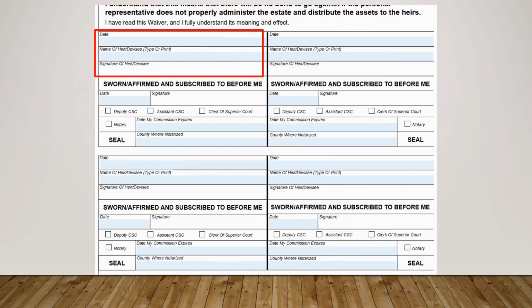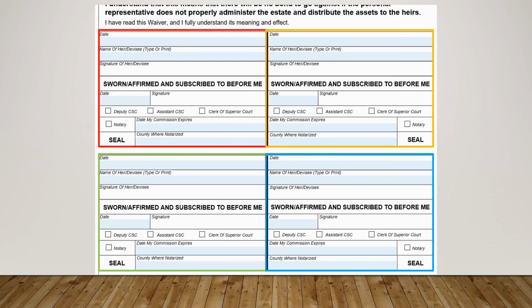After affirming the above statements, the heir or devisee must print the date and his or her name on the form. The signature portion must be left blank until the signature is witnessed by a person who is authorized to administer oaths. Up to 4 individuals may use the same form.